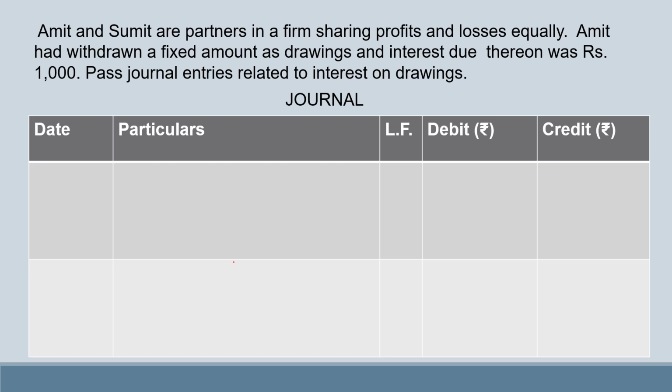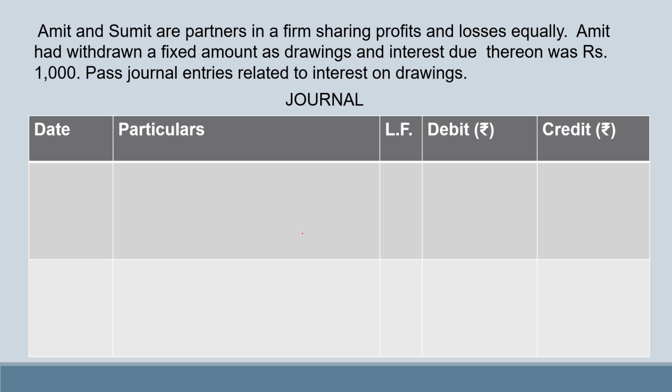Now let us take one example and pass the journal entries related to interest on drawings. The example here is: Amit and Sumit are partners in a firm sharing profits and losses equally. Amit has withdrawn a fixed amount as drawings and interest due thereon was rupees 1000. So in this question, the interest on drawings which is charged by the firm from Amit has been given as 1000 rupees. They have said pass journal entries related to interest on drawings. So let us pass the journal entries.